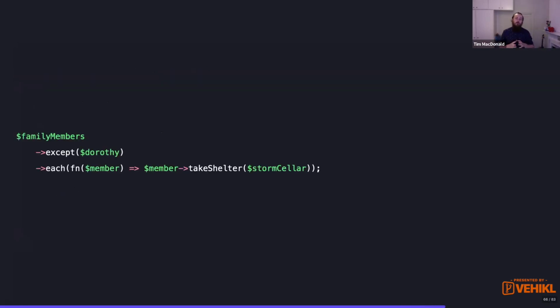So now, when we're looping over our family members and we're getting rid of Dorothy, and then we're calling take shelter on each member, that method is no longer on the member, it is actually on the Eloquent collection itself, which means we can tidy that code up and just call take shelter, and it's going to take care of making sure that everyone in that collection takes shelter in the storm cellar.